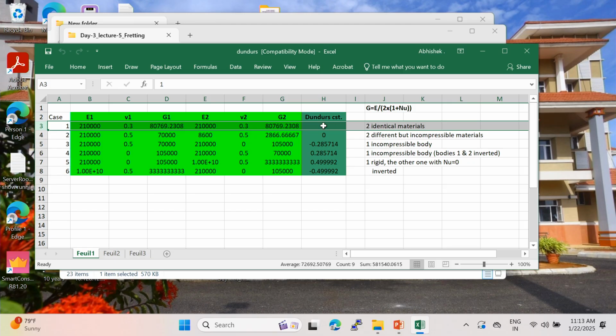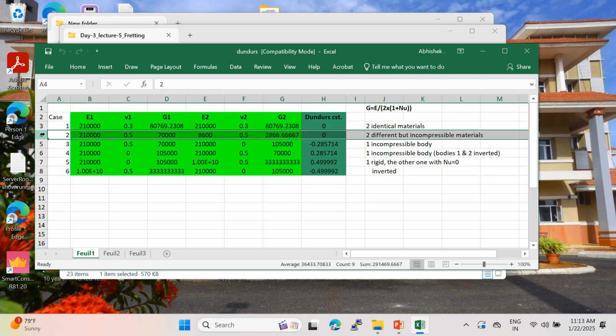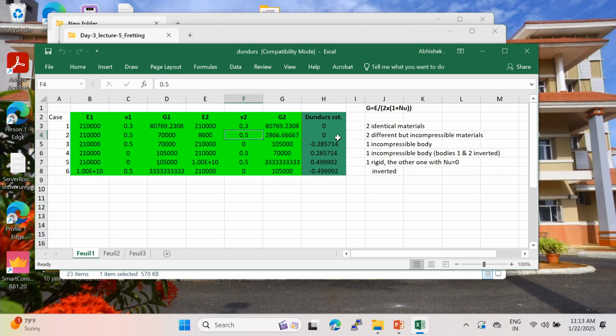Then when you have two identical materials, beta, the Dundurs constant, equals 0. Okay. When you have two different materials and when one is incompressible, no, then yes, here both are incompressible. Then the Poisson ratio nu is equal to 0.5. You have also 0 for this one.